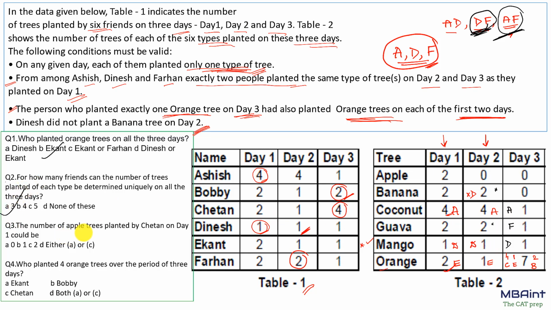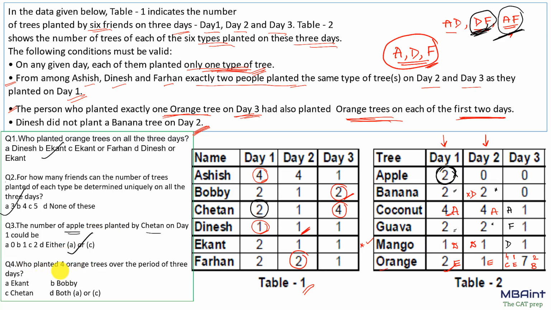The number of apple trees planted by Chetan on day 1. So how many trees is Chetan planting? 2 trees, right? And number of apple trees. So either Chetan does not come at this place at all, or Chetan comes over here, or Chetan comes over here, or Chetan takes both these 2 trees. So either A or C.